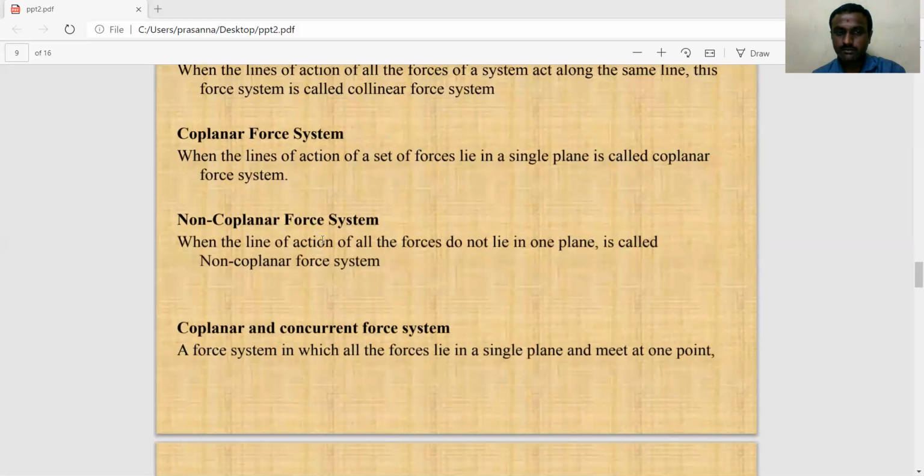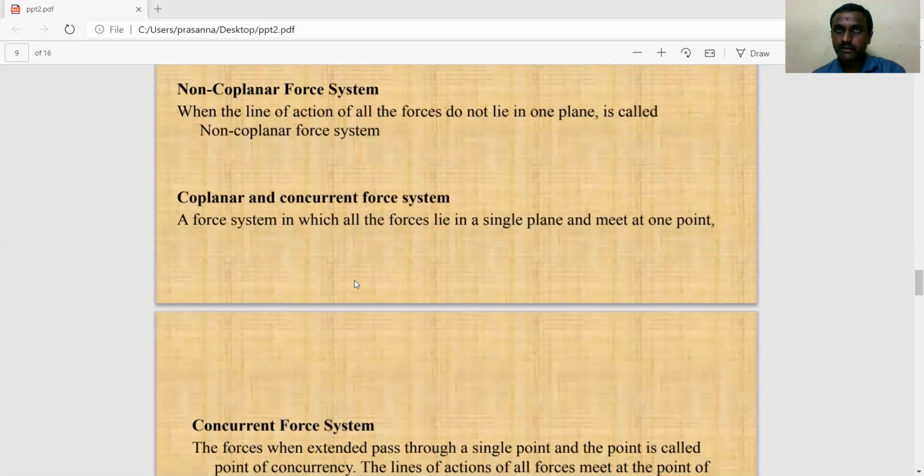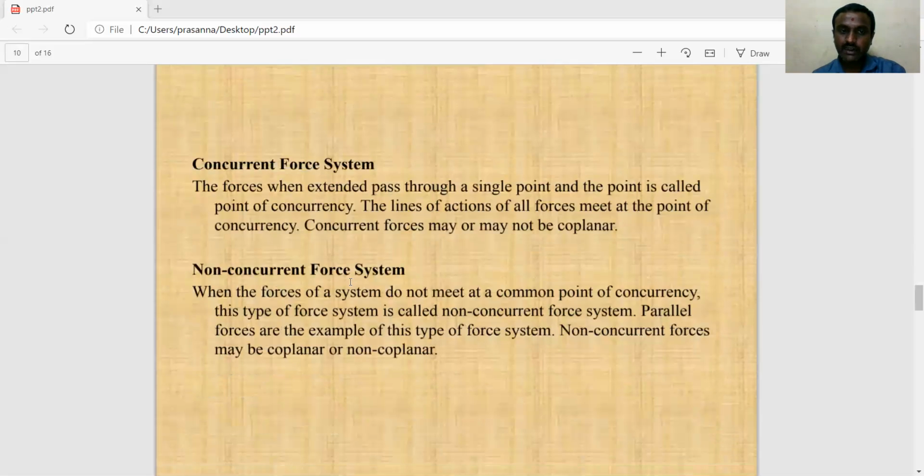Non-coplanar force system: when the lines of action of all the forces do not lie in one plane, it is called a non-coplanar force system. In a coplanar system, forces of a single plane may meet at a point. This is nothing but coplanar and concurrent forces. Concurrent forces and non-concurrent forces: concurrent forces, when extended, pass through a single point. The point is called the point of concurrency. The lines of action of the forces meet at the point of concurrency.